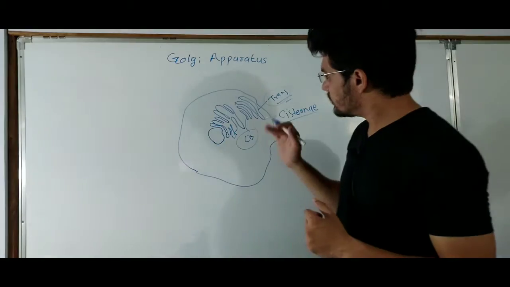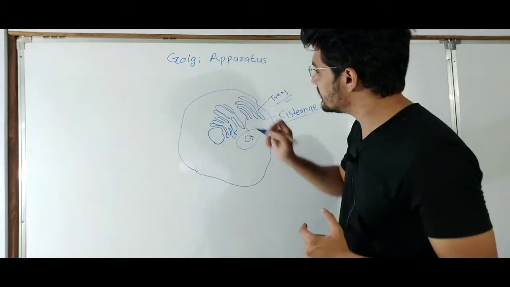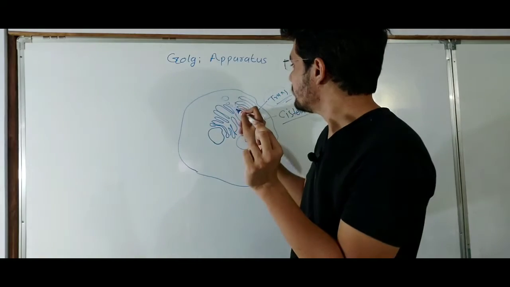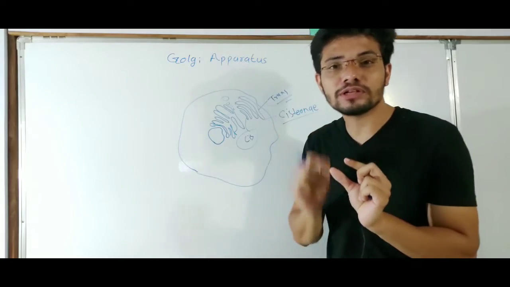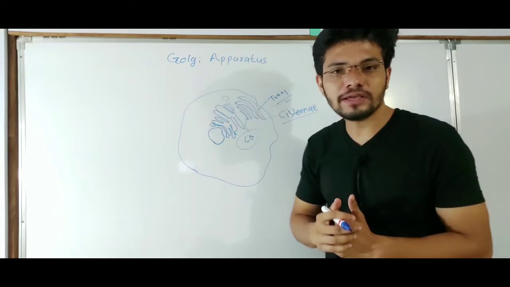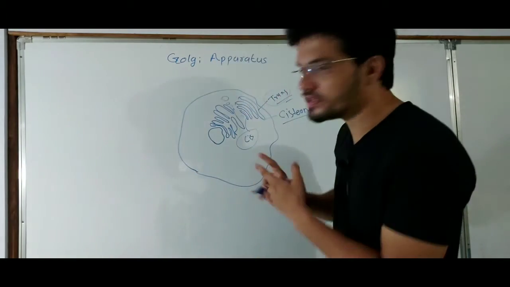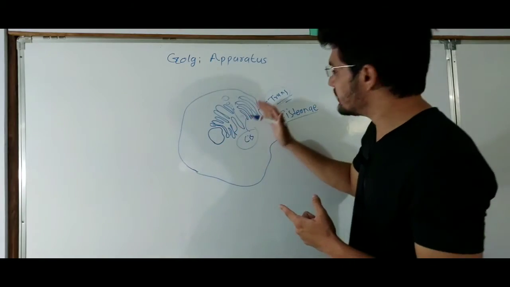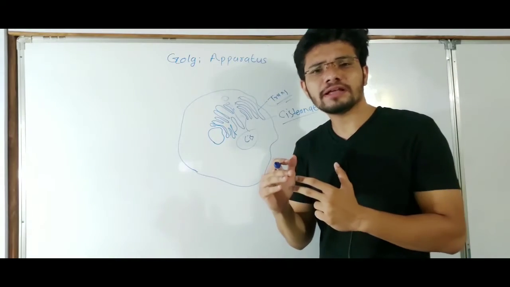And how does the protein enter the Golgi apparatus? Through the vesicles, right? Some small ball-like structures are there, and these vesicles contain the proteins which are synthesized in the endoplasmic reticulum. So these vesicles enter through the cis phase first, and after that through the cisternae they transfer to the medial cisternae.